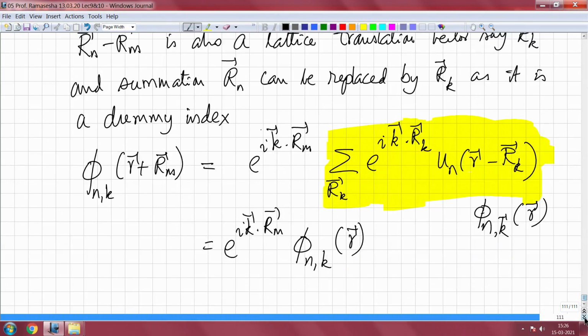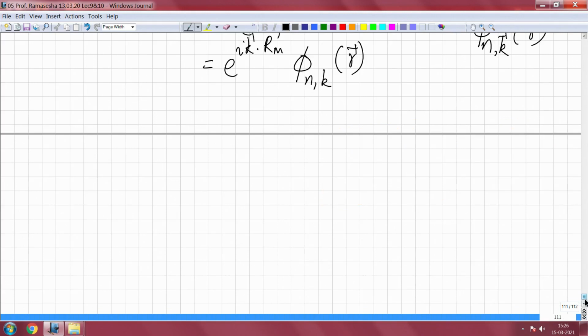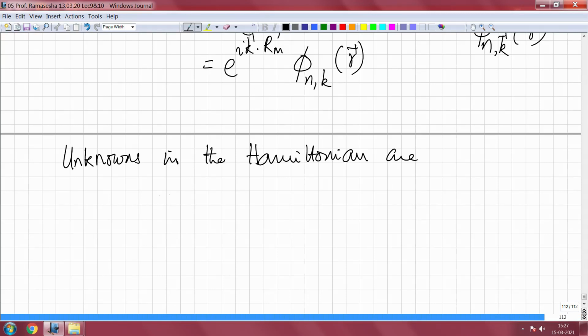Well, now let us come to what are the things that need to be known if you have to actually solve for the energy bands. So, we have the following unknowns in the Hamiltonian. V of r, the crystal potential.